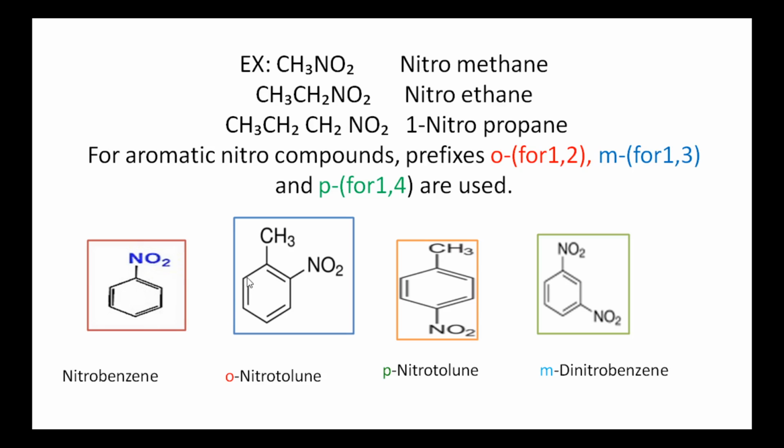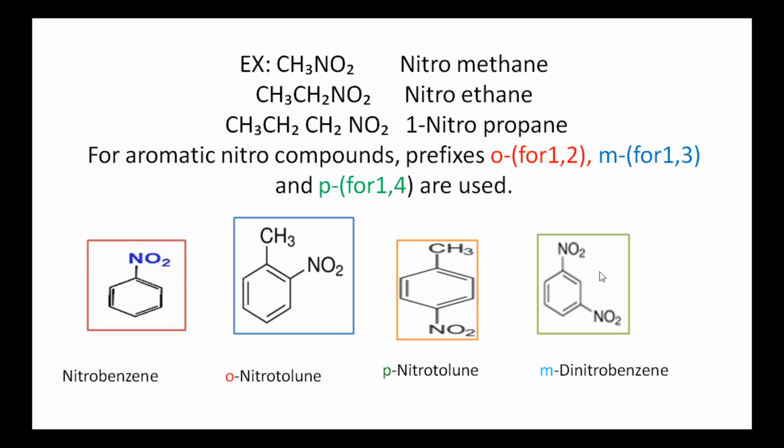In the next example, the nitro group is situated in the ortho position to the methyl group of benzene. So, it is named ortho-nitrotoluene. In the next compound, the nitro group is situated in the para position, that is the 1,4 position. So, it is named para-nitrotoluene.